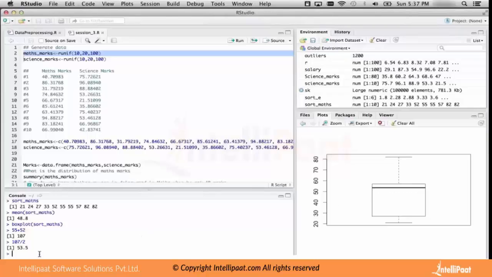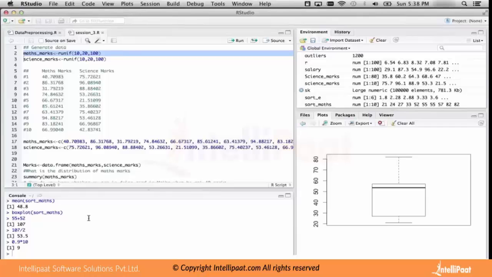So let us say he got 52 marks. I generally ask, what about the marks at the 90th percentile? So I will say 90 times 1 by 100, I'll take 0.9 into the total number of people, 10, which gives 9.